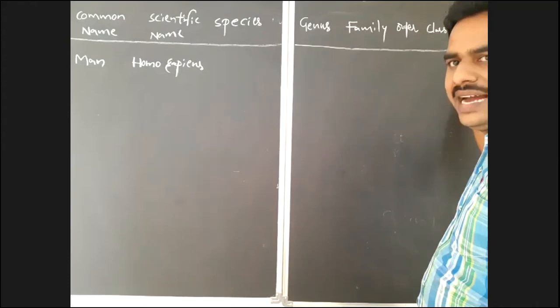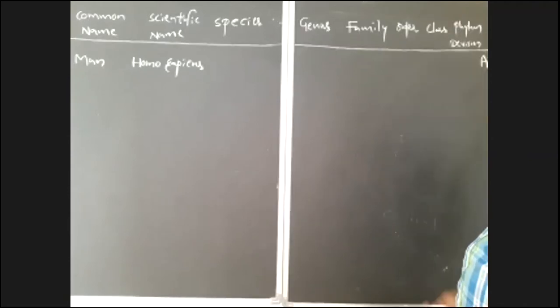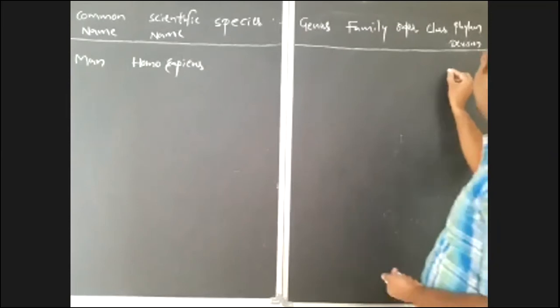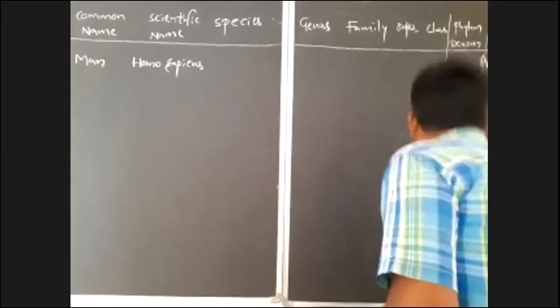The kingdom of man is Animalia. You all know that man belongs to kingdom Animalia. After that, what is the phylum? Man belongs to phylum Chordata. So like this, we'll divide now.